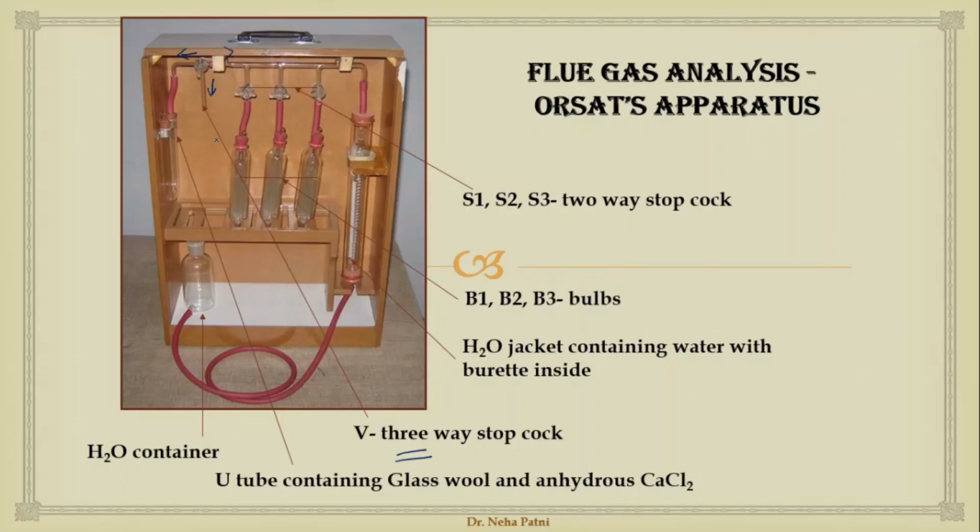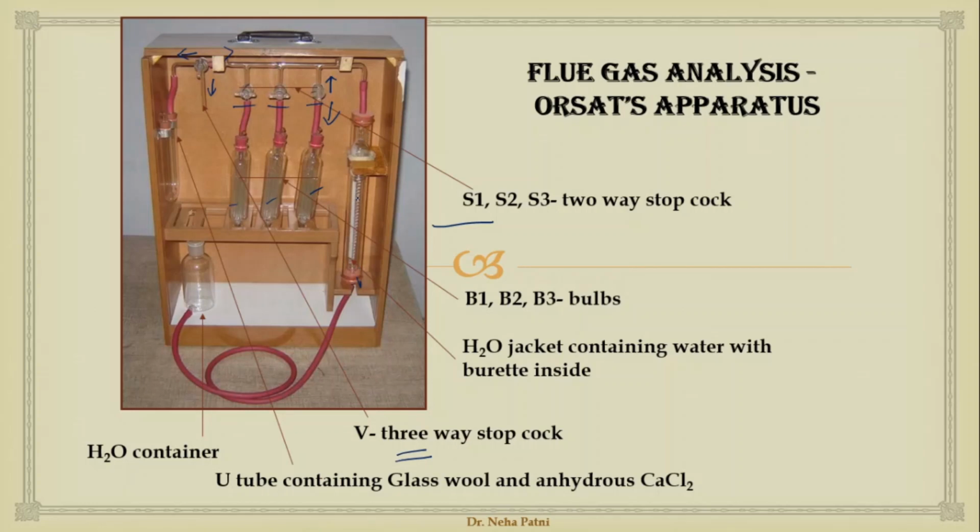Now coming to these, it is further joined to 3 containers. These are the containers or bulbs, you may say, wherein you have to use some kind of liquids. Then it is connected to 2-way stopcocks. 2-way means you can either open it in this direction or in this direction. Then it is connected to a water jacket. This one is an outer cylinder, which you call a water jacket, which is filled with water.